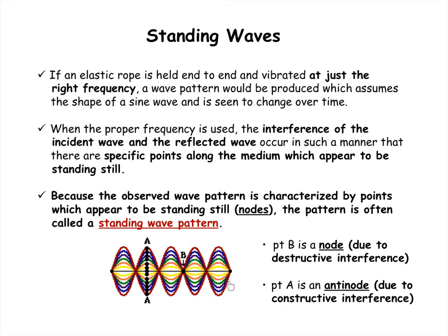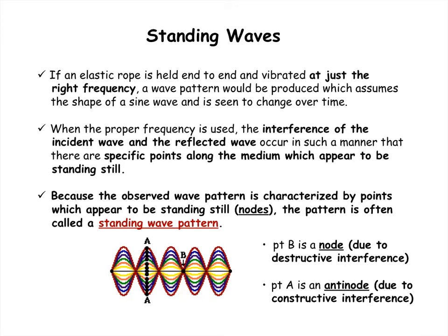Now, this is showing you what you can think of as photographs of a wave at various moments in time, and those photographs are all overlaid on top of each other. At one particular moment in time, what you'll see is this red wave. And then at another moment in time, you'll see the blue, and then the purple, and then the green, and then the orange, yellow, and so forth.